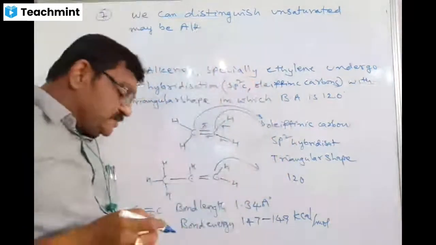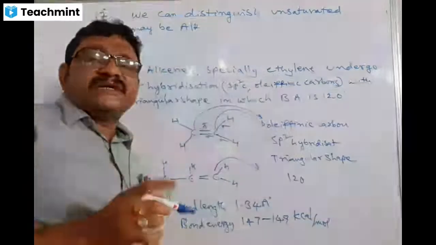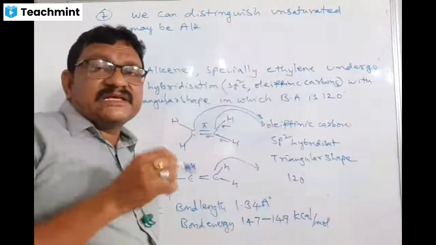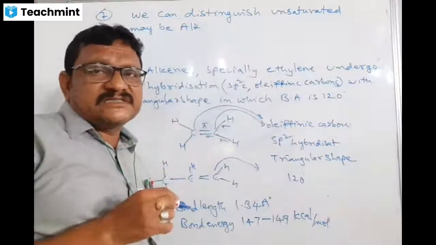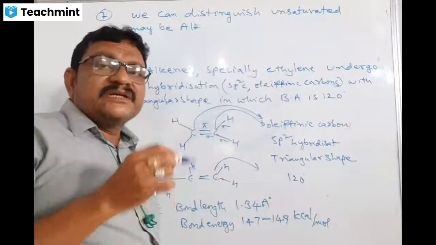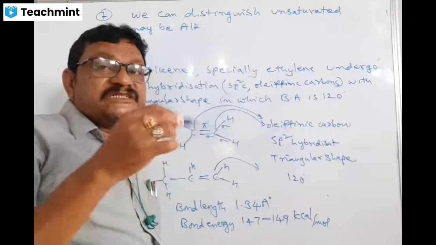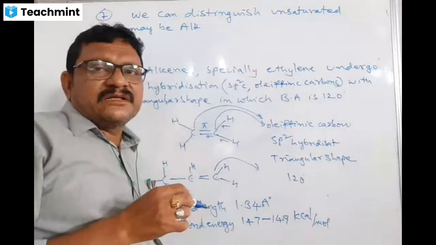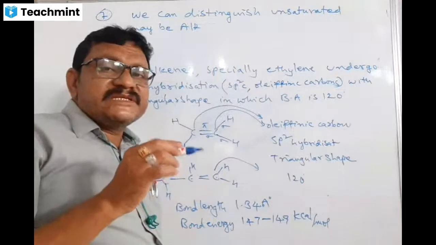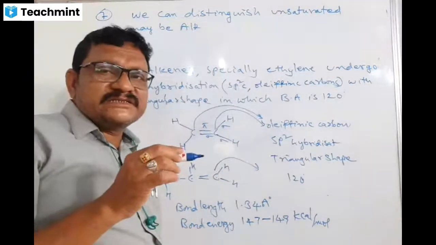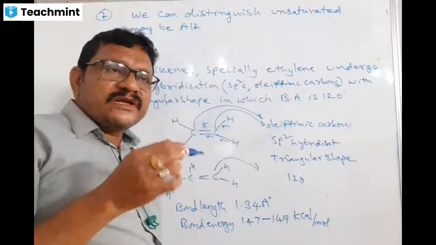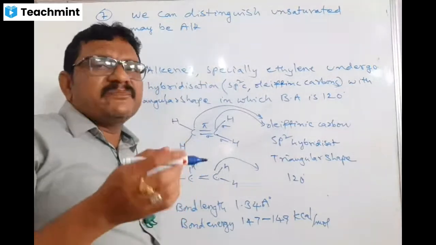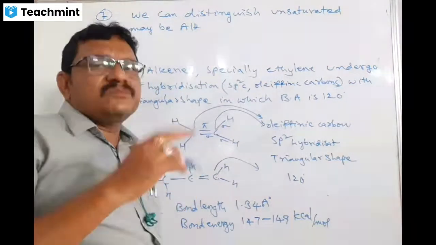One thing you remember, the major difference between alkenes and alkynes: in alkenes we have a double bond, an unsaturated double bond, and in alkynes we have a triple bond, C triple bond C. Those are also unsaturation. That's why the chemistry of alkenes and the properties are similar to alkynes. The main difference is only double and triple.